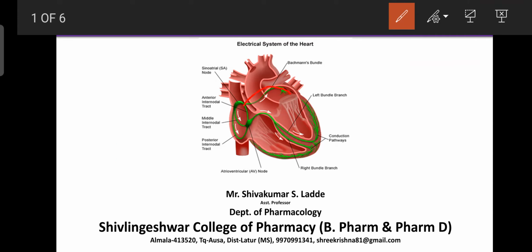That is the first pathway, then the second, the third, as well as the fourth. So this is the location of the AV node. Here the action potentials come from the SA node to the AV node. They cover all the musculature of the atria. It means that the action potential is transported to all the muscles of both atria. As the action potential moves towards the AV node, the muscles of the atria are contracted accordingly.